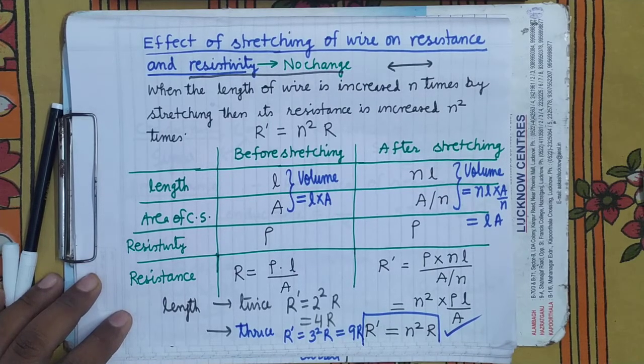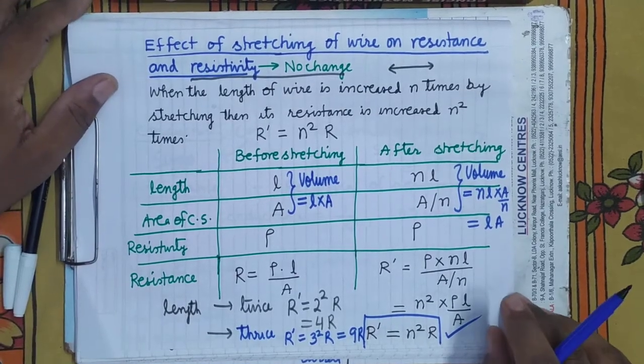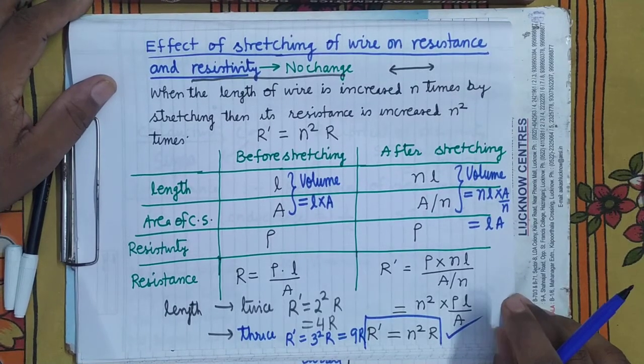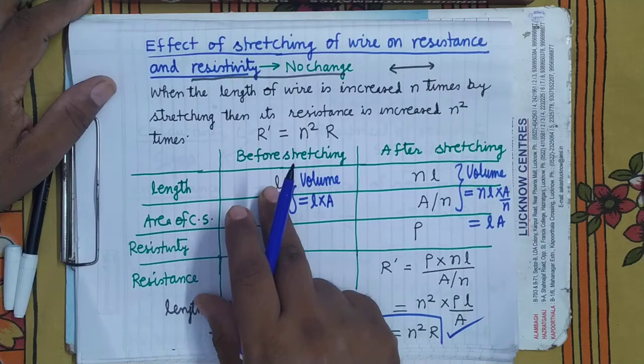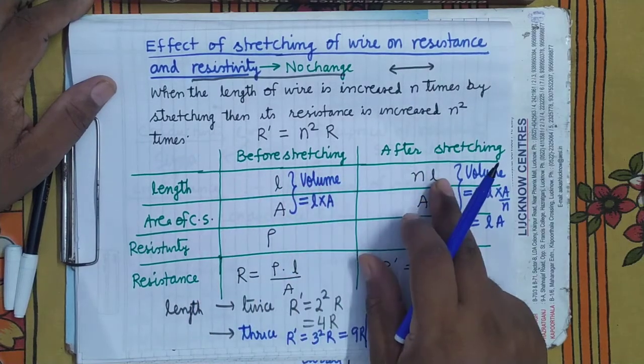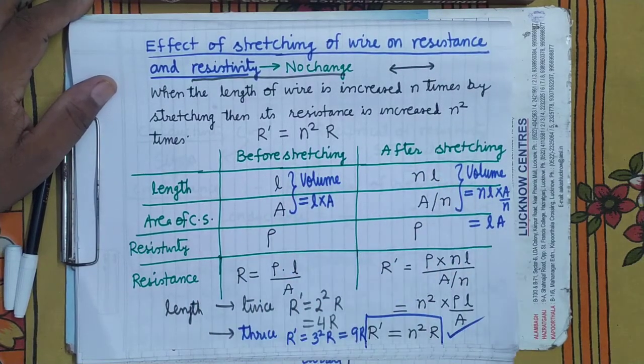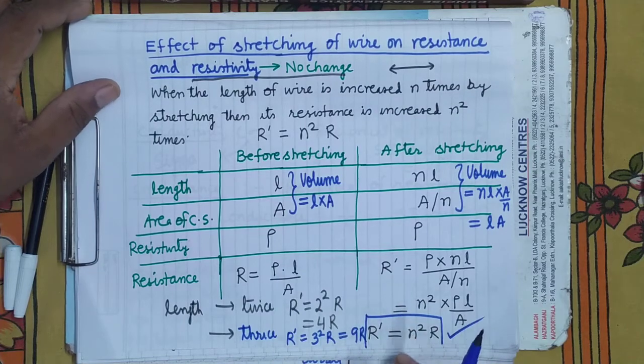It's clear? It means if you increase the length 2 times, resistance will increase 2 square times the original value. Increase the length 3 times, resistance will increase 3 square times its original value. If you increase the length 4 times, earlier length was L, now it has become 4 into L, resistance will increase 4 square, that is 16 times.